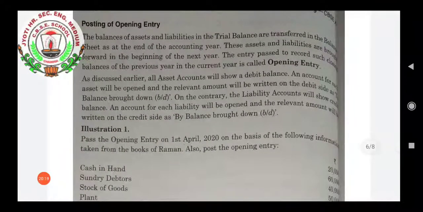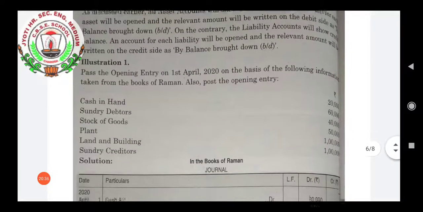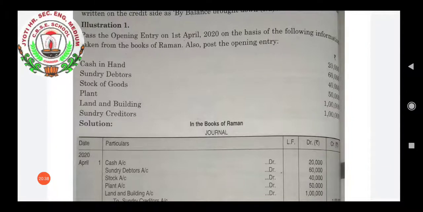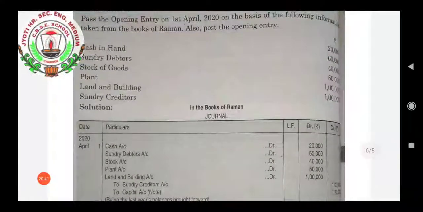Now we'll see how to post the opening entries. In the journal entries we have also studied this opening entry. Opening entry means that last year's closing entry will be the opening entry for the current year. One example is given. In the illustration, many items are given here: cash in hand, sundry debtors, stock of goods, land and building, sundry creditors. First we will write the journal, and after that we will post into the ledger.